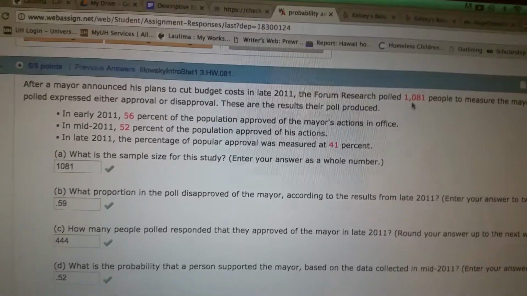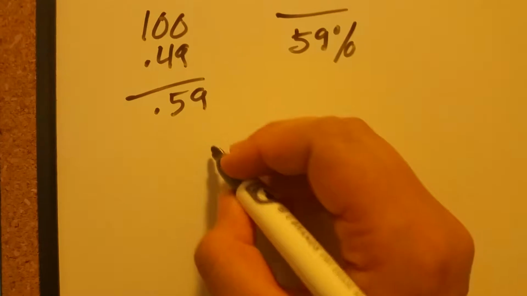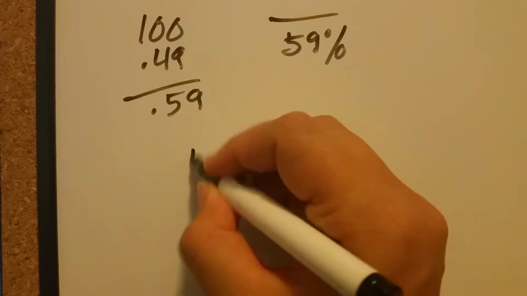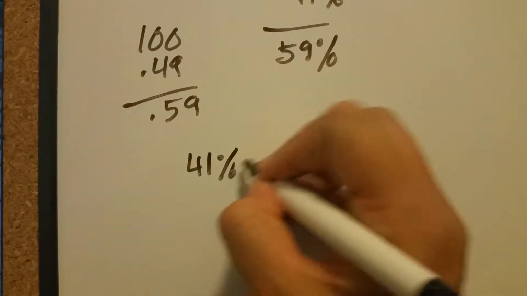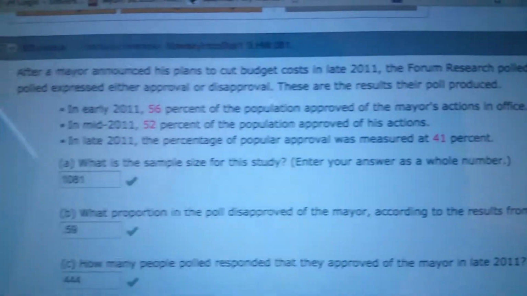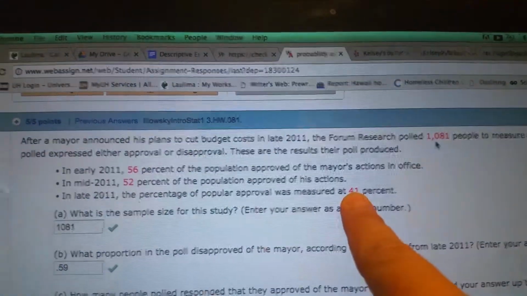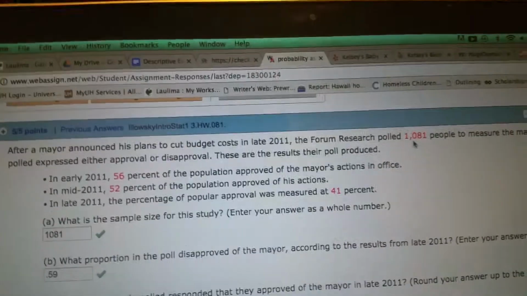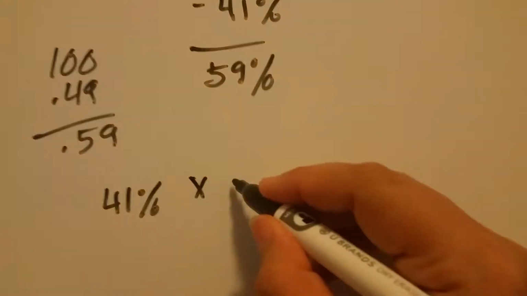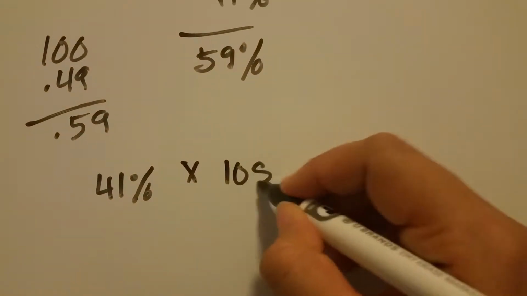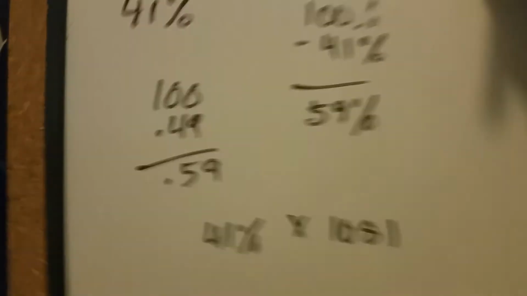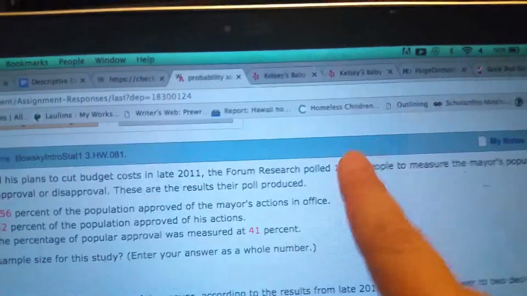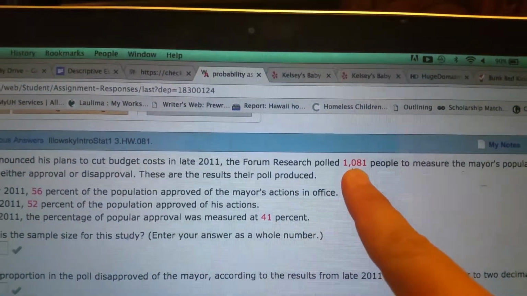So on C, we've got 41% who approved in late 2011. How many people is that? You have to multiply by the 1,081 people that were polled. Again, mine says 1,081. Yours might have a totally different number, but it's the same formula.